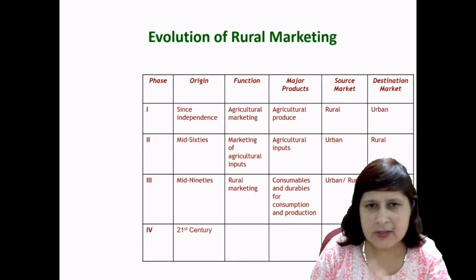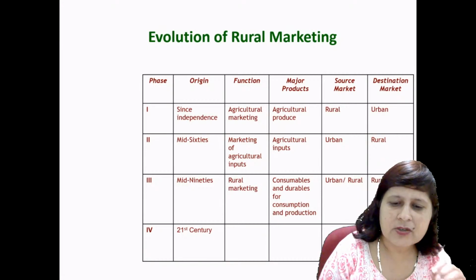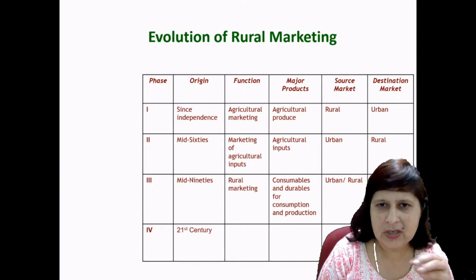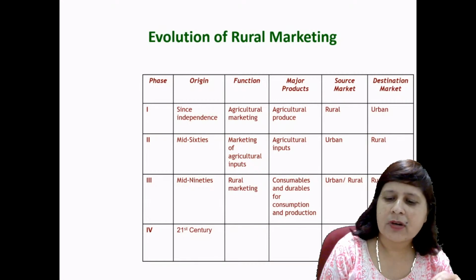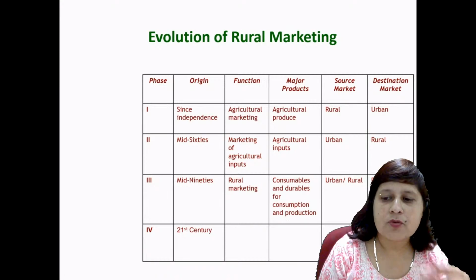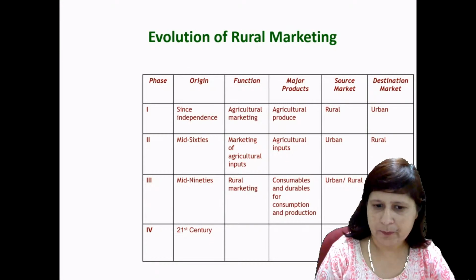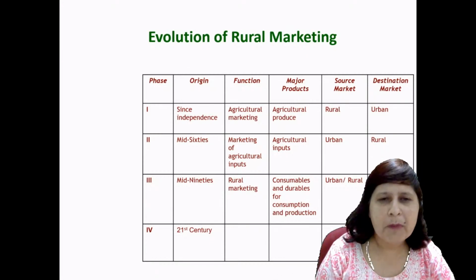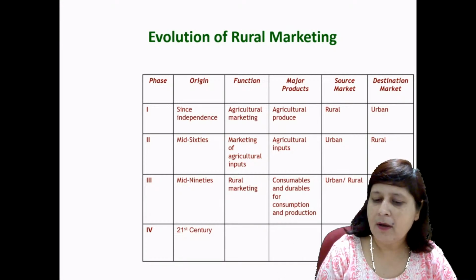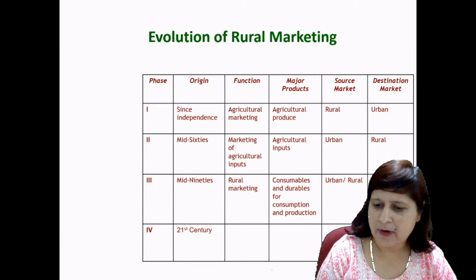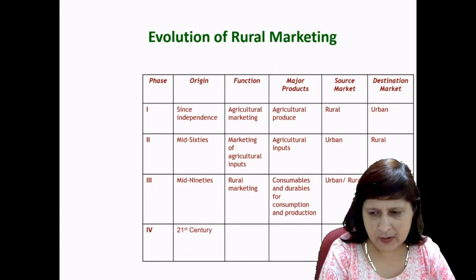And in the mid 60s, see that the source market and destination market have changed. We started marketing agriculture inputs, and the major products were agriculture inputs, the source market was the urban market, and the destination market was the rural market, right? And the third phase was the mid 90s. Mid 90s, rural marketing, that is consumables and durables for consumption and production, and the source market is urban or rural, and the destination market is the rural market.